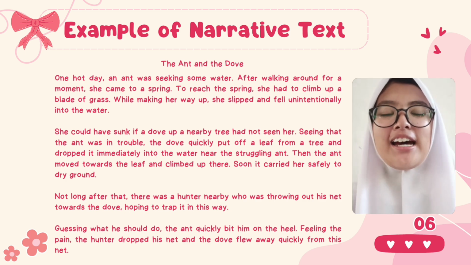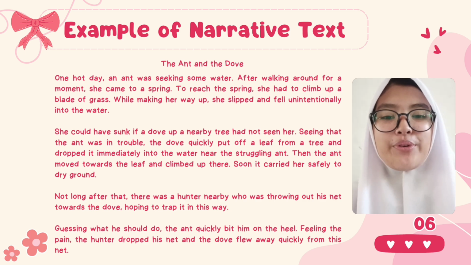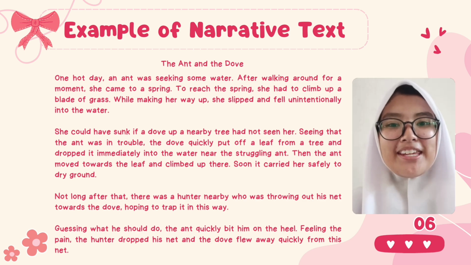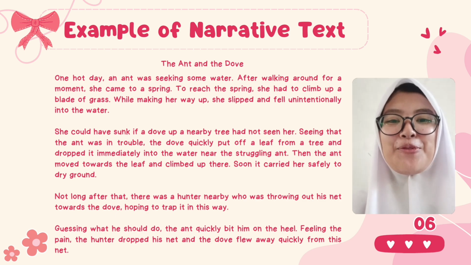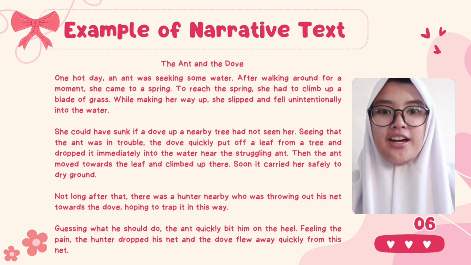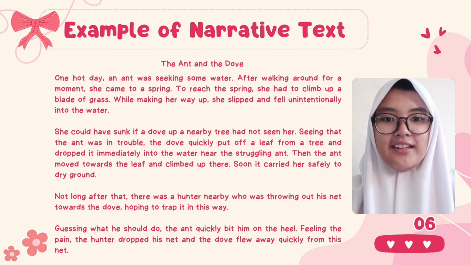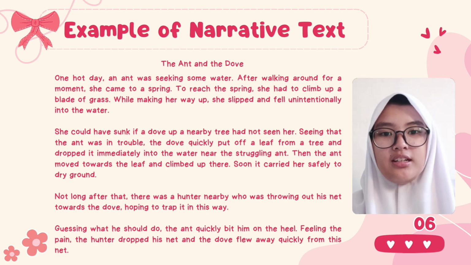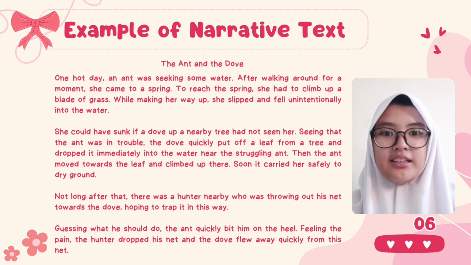One hot day, an ant was seeking some water. After walking around for a moment, she came to a spring. To reach the spring, she had to climb up a blade of grass. While making her way up, she slipped and fell unintentionally into the water. She could have drowned if a dove up a nearby tree had not seen her. Seeing that the ant was in trouble, the dove quickly pulled off a leaf from a tree and dropped it immediately into the water near the struggling ant.